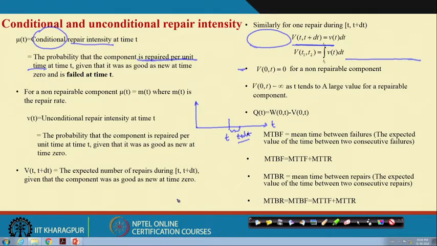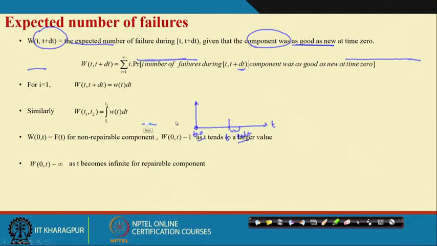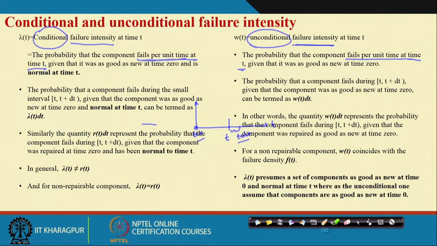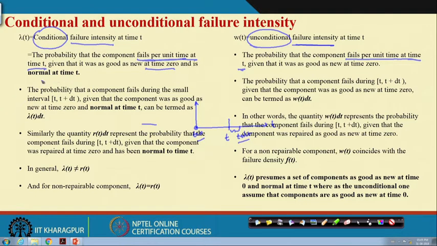We are interested to know the probability that the component will fail per unit time within this small interval, given that it was as good as new at time t equal to 0 and normal at time t equal to t.